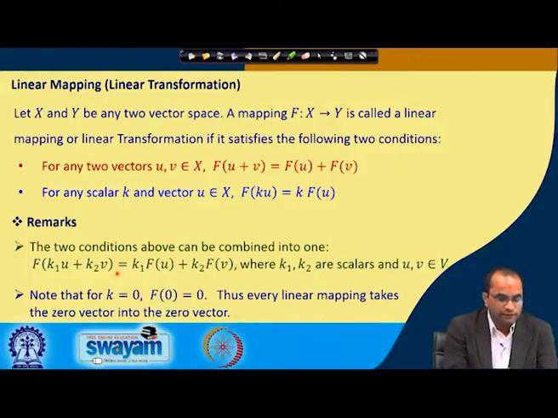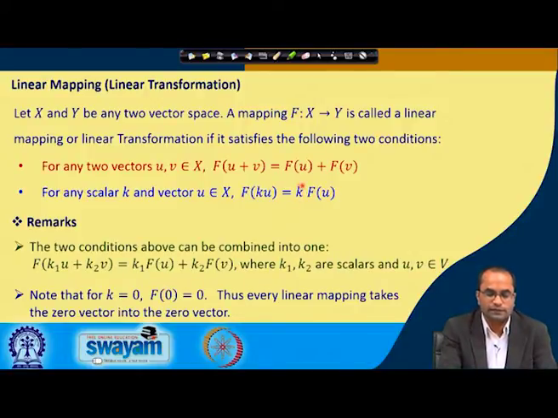So, again note that for k equal to 0, in the second condition, if we put k equal to 0, that will give us f(0 into u). That is a property of the vector space, this should be the 0 vector. So, f of the 0 vector must be equal to 0 into f(u).